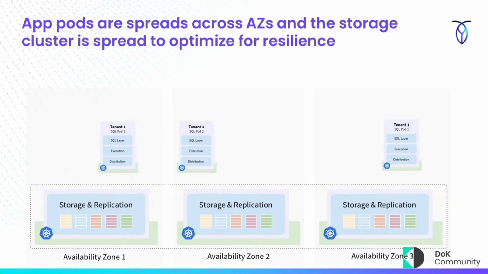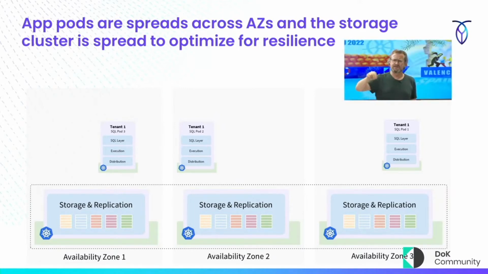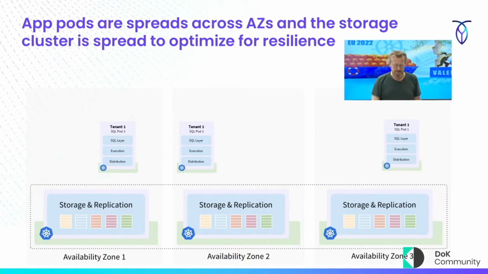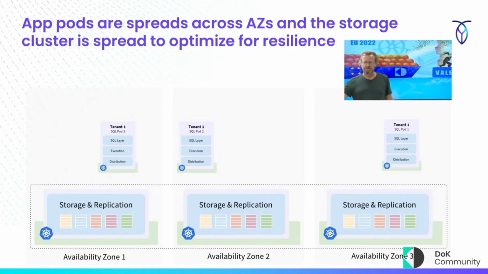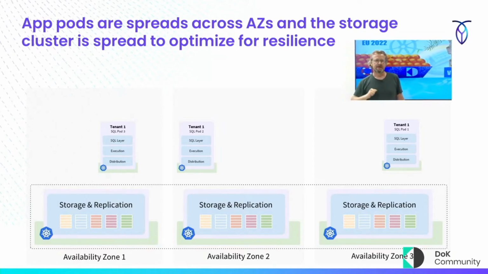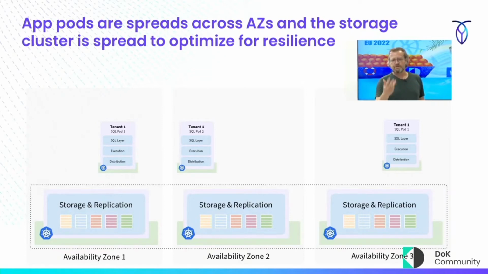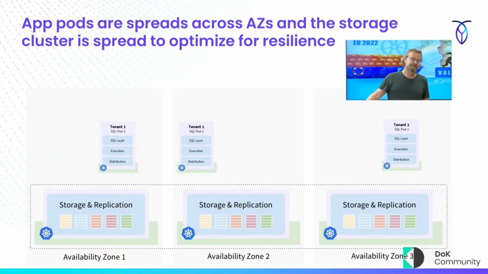Because when we write data to Cockroach, we don't synchronize it between the different nodes. What we do is we have distributed consensus. If you're familiar with Raft, it's a pretty interesting distributed consensus algorithm. etcd uses that as well. A lot of the work that we've done in our implementation of Raft in CockroachDB has actually been contributed upstream to Raft in etcd. So we're writing data in triplicate. It's going across 3 different nodes down below, so that if I lose an entire AZ, I still have 2 of 3 copies. This is across multiple AZs, and we're going to do this across multiple regions too.